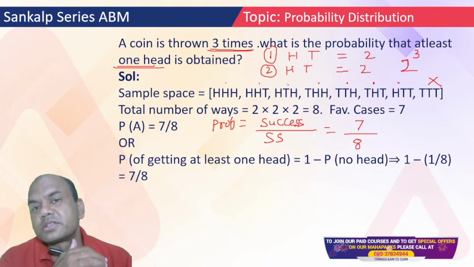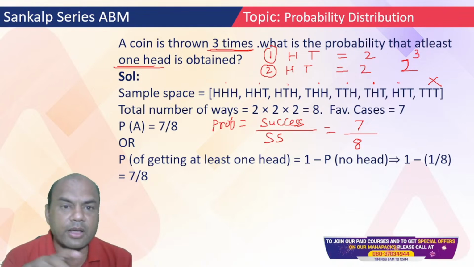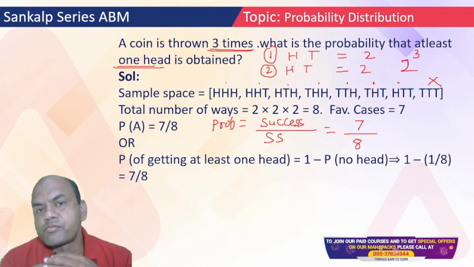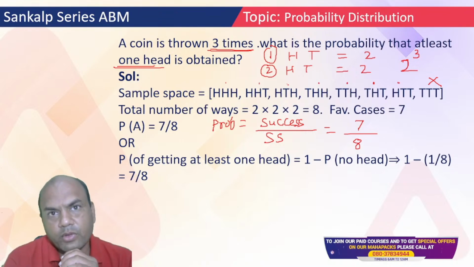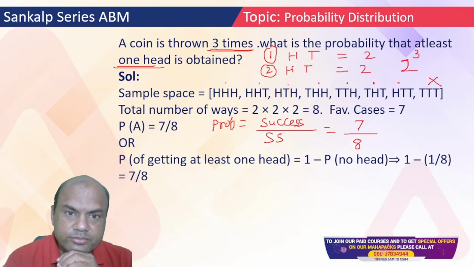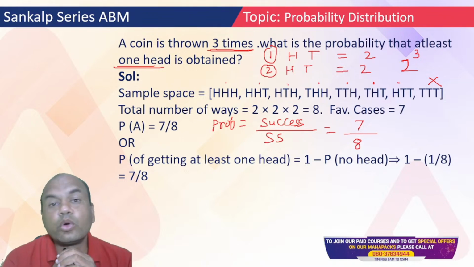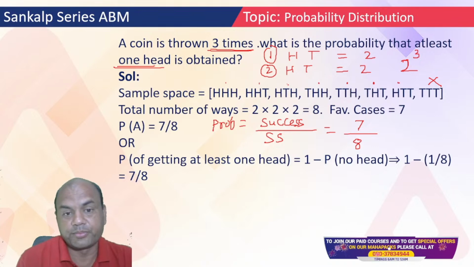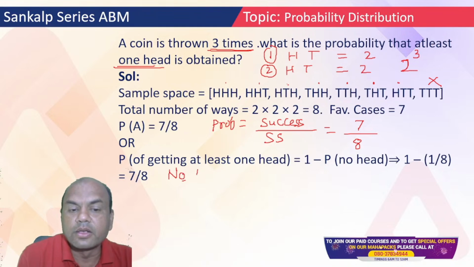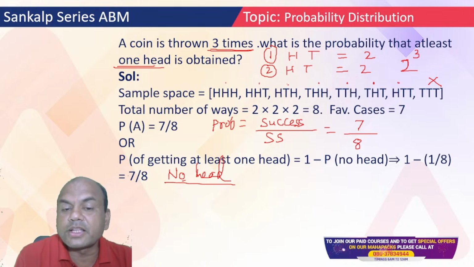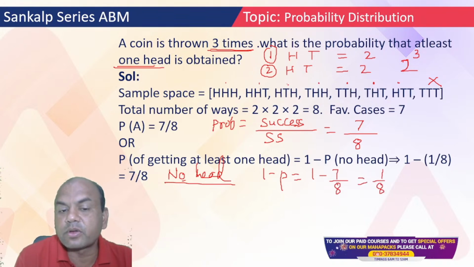Now suppose if I ask you, find the probability. Everyone type in the comment section now. Everyone got this problem by now? Now if I ask you, what is the probability that you will get no head? At least one head was 7 upon 8. So no head means what? Suppose you get this question in exam, no head. How will you solve this? It is 1 minus P. So 1 minus 7 upon 8, so it is 1 upon 8. That is the answer for no head.